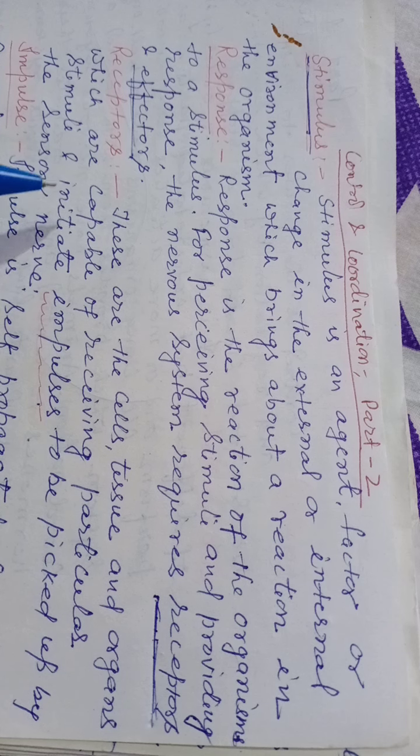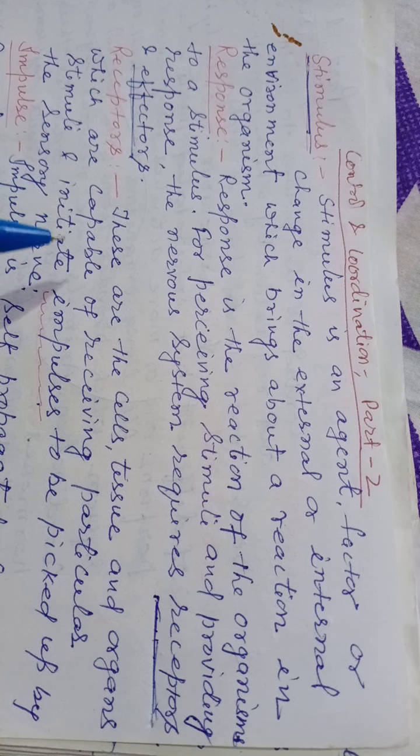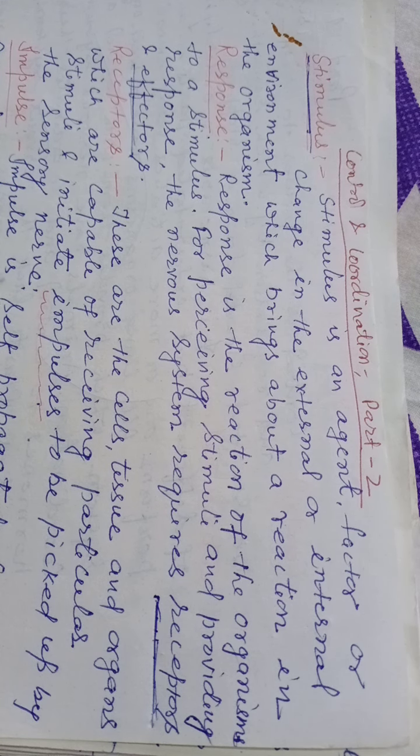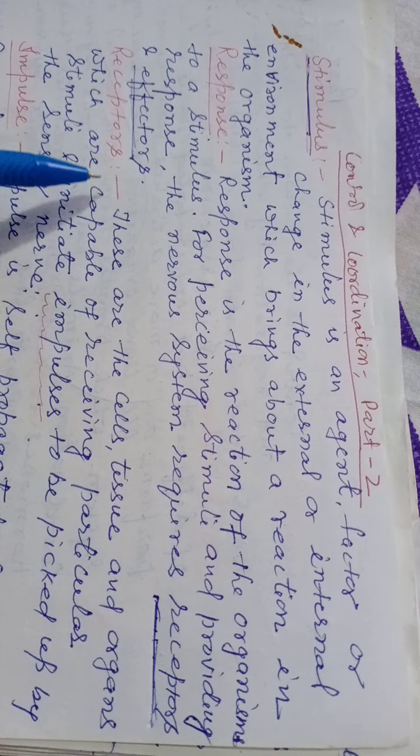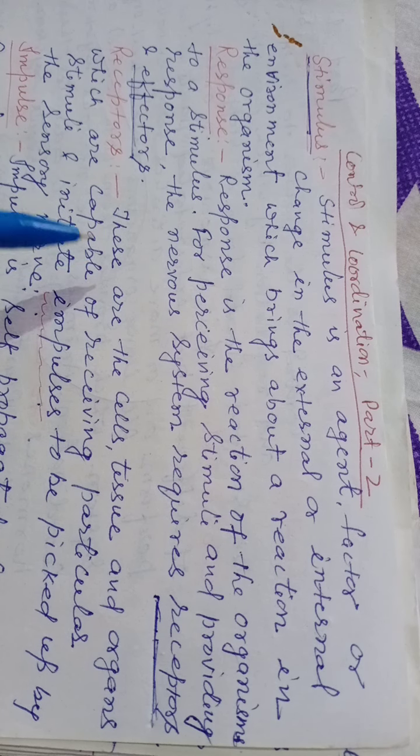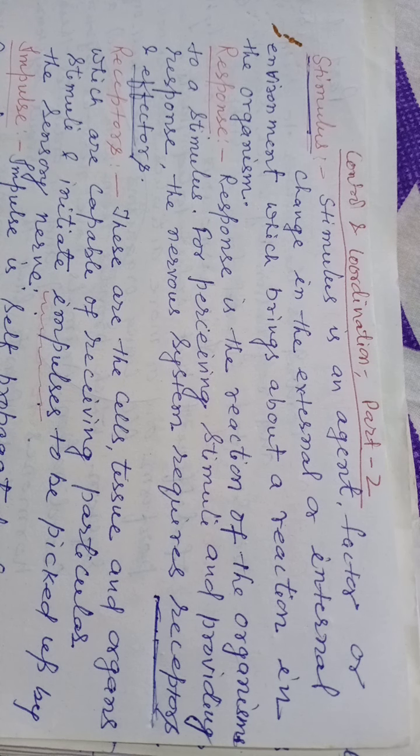It means the receptors receive the stimulus and it is conveyed as electrical impulses via sensory nerve. So the work of receptor is to receive the stimuli. All the sense organs act as receptors. In our daily life activities, you observe it.